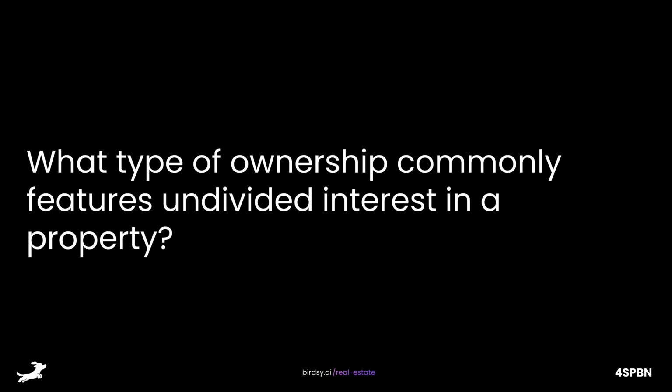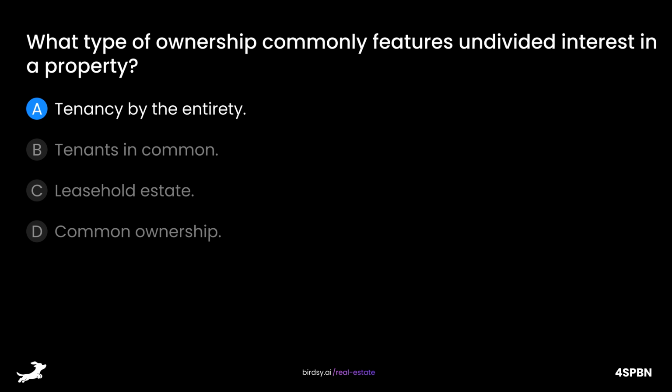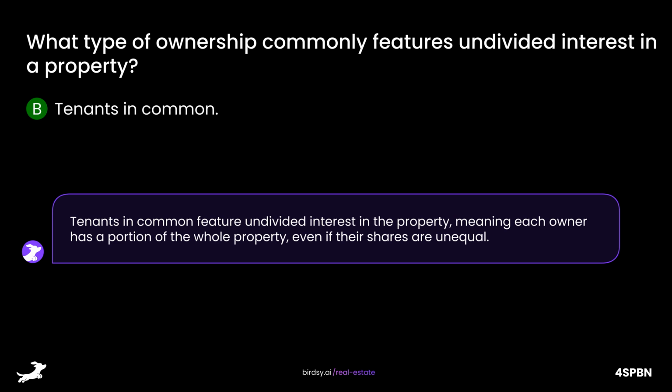What type of ownership commonly features undivided interest in a property? Is it A. Tenancy by the entirety, B. Tenants in common, C. Leasehold estate, or D. Common ownership? The answer is B. Tenants in common. Tenants in common feature undivided interest in the property, meaning each owner has a portion of the whole property, even if their shares are unequal.